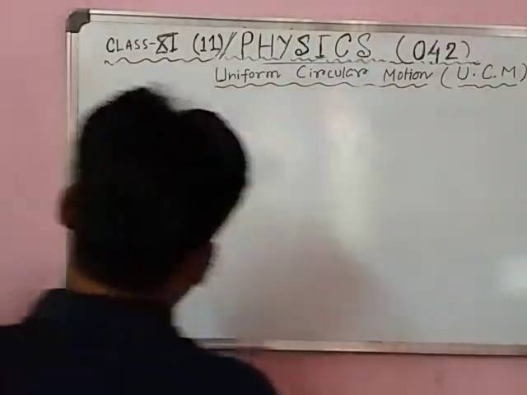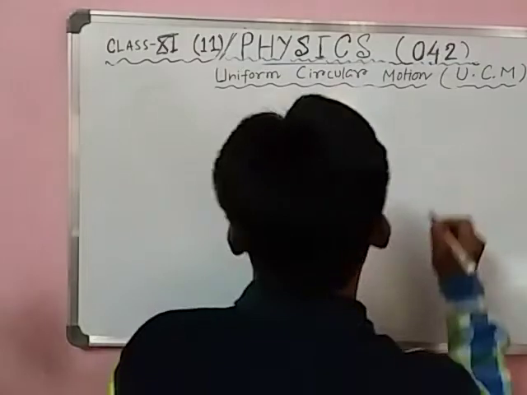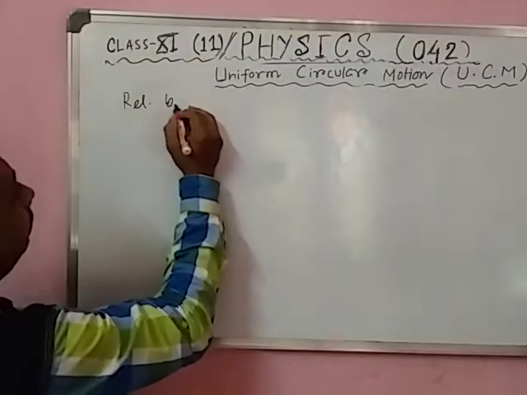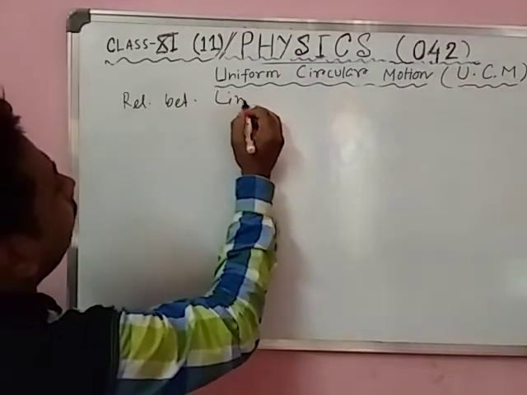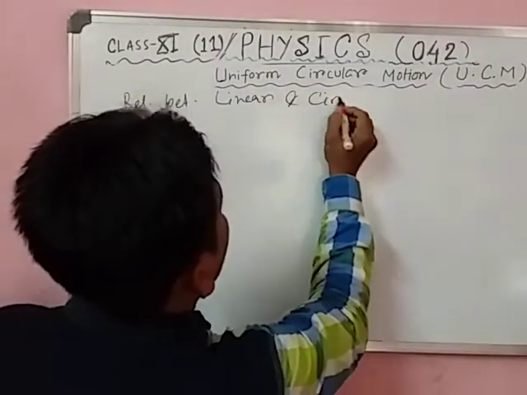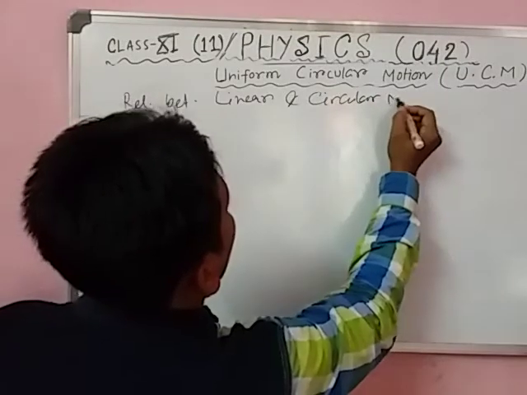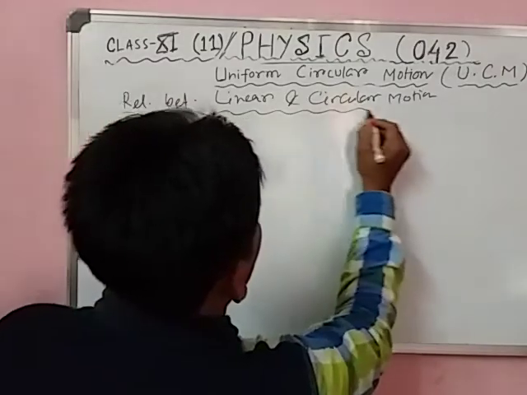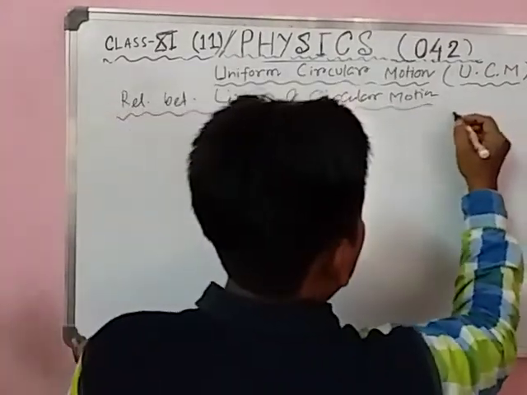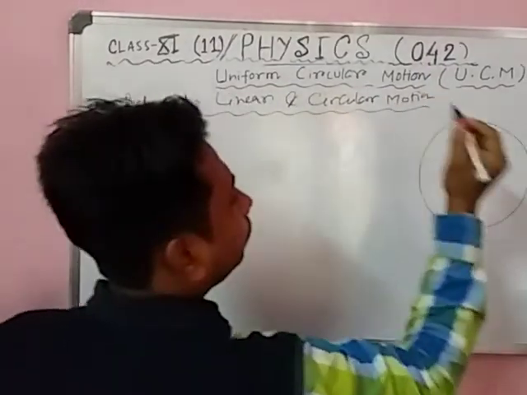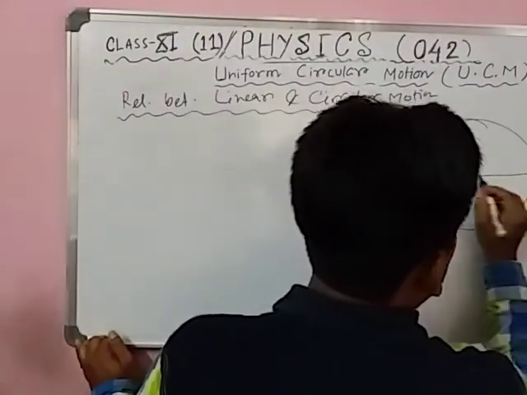You can write the next topic, relation between linear and circular motion. Suppose we have a circle like this, and this is the radius.